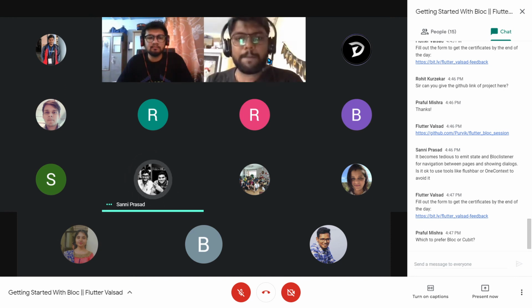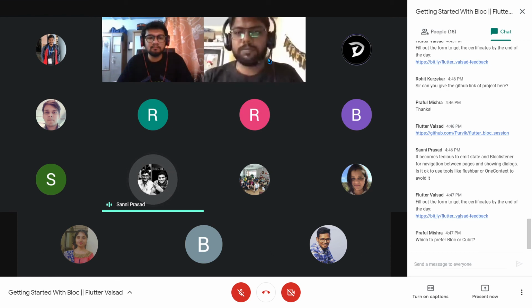Yeah, Purvik. So specifically, as you have used Flushbar, Flushbar lets you create snack bars without context, right? You have to assign it only once in the initialization. The same way, OneContext is another package which lets you do many things with a single package: dialogues, snack bars, navigation. They are using the same technique, contextless navigation, storing the context once and then using it later on.